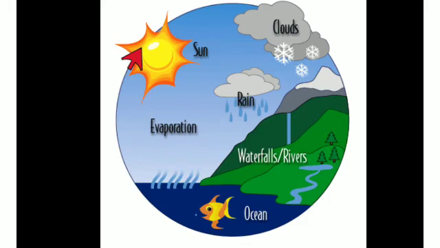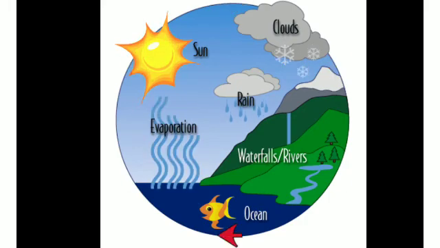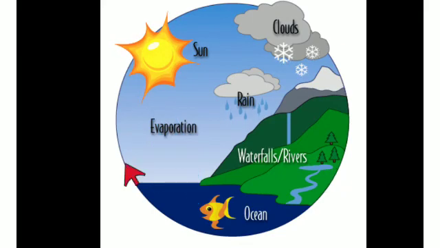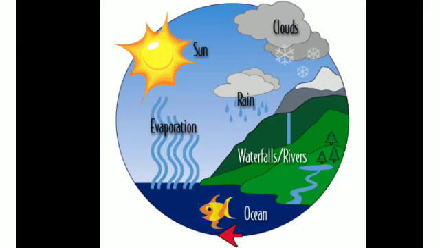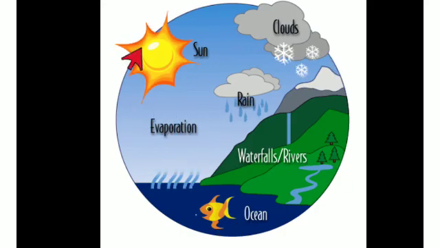The water cycle is a continuous movement of water over, above, and beneath the earth's surface. As water moves, it changes phase between liquid, that means water, solid, ice, and gas, water vapor. It is powered by solar energy and because it is a cycle, it has no beginning or end.